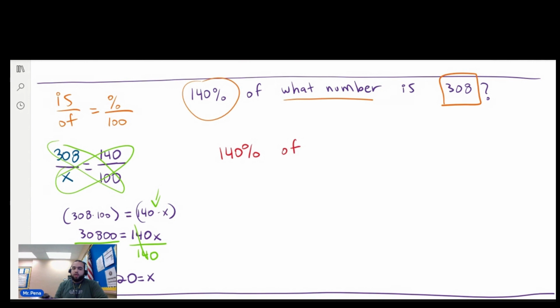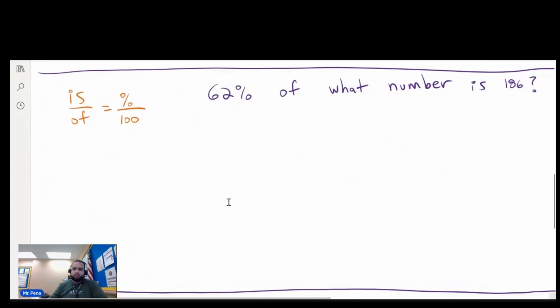140% of 220 is 308. So 140% of what number is 308? 220. Moving on. 62% of what number is 186? That's a good one.